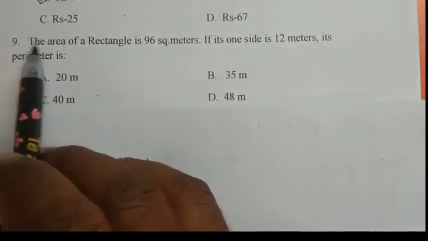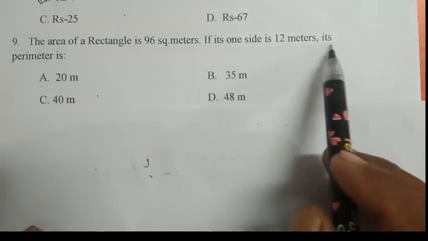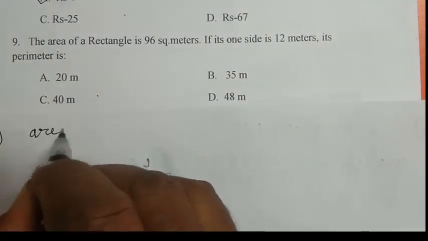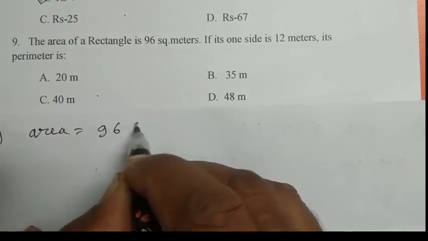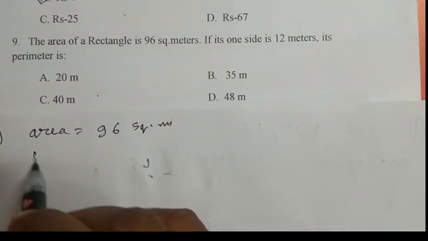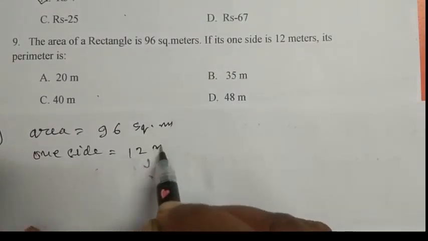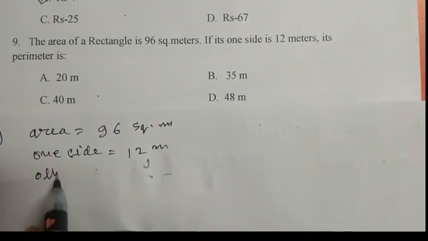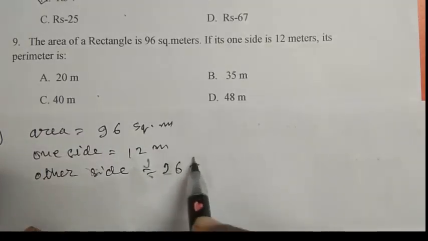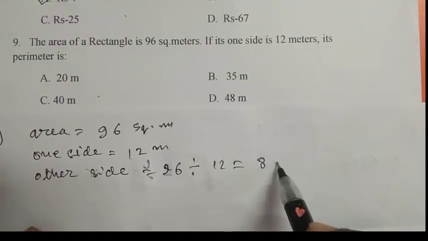Question number 9. The area of a rectangle is 96 square meter. If its one side is 12 meter, its perimeter is. So area is 96 square meter, one side is 12 meter, the other side is 96 divided by 12, that is 8.